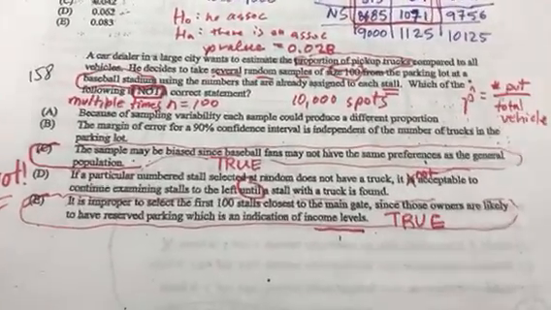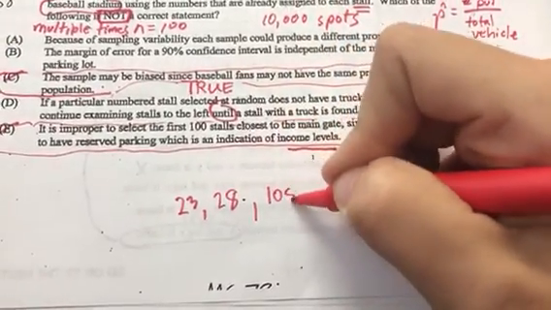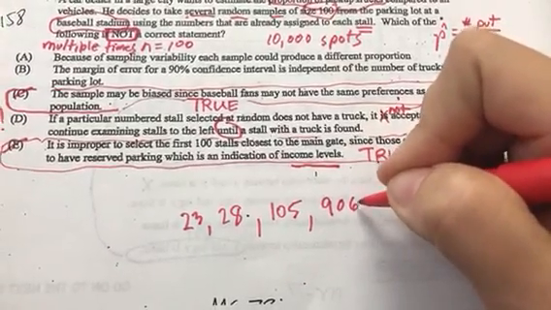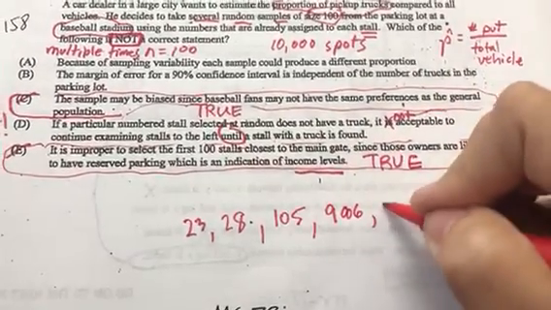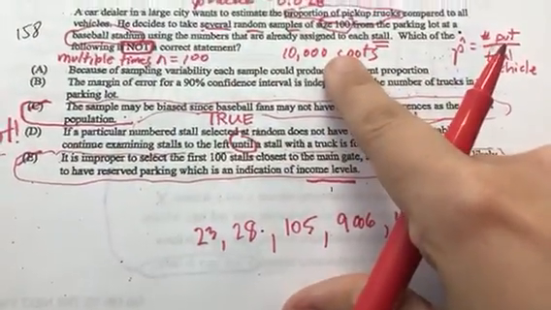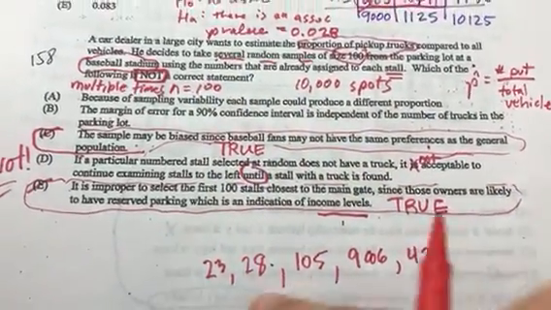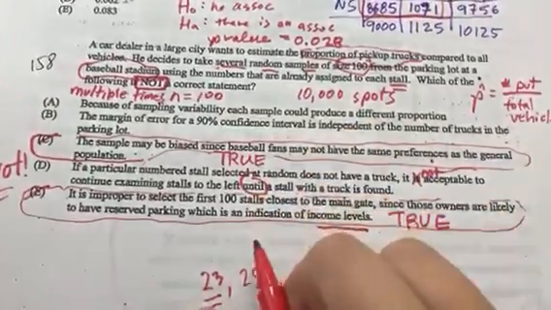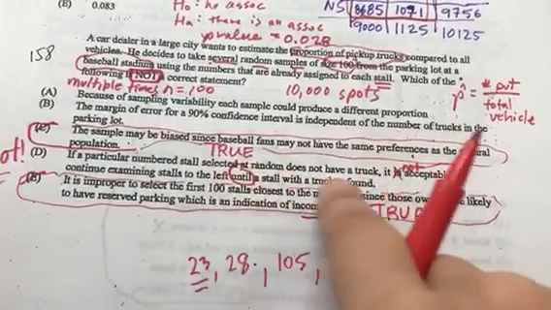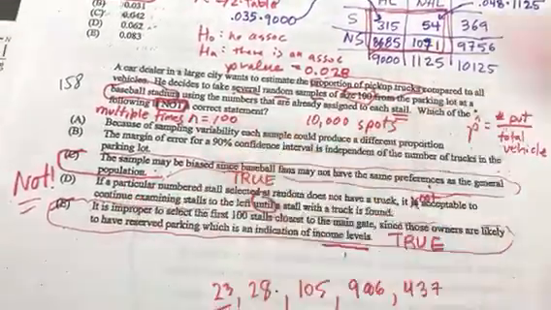If you randomly choose stalls 23, 28, 105, 9,006, 437, you get the point. I'm literally randomly picking 100 out of 10,000 spots, a group of 100, and he's basically saying if you pick stall 23 and you don't see a pickup truck, just look to the left of this stall 23 until you find one. That's not how you do a random sample. Not even close. So definitely D is out.